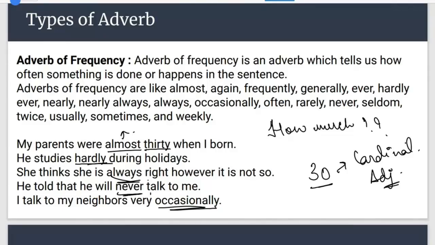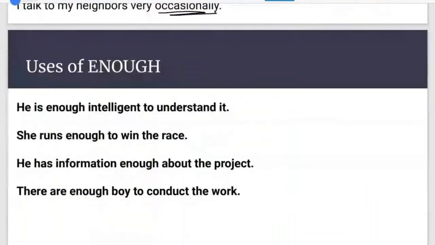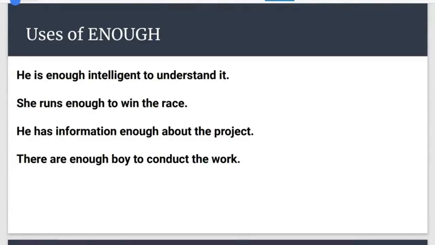Any doubts still here? If not, then we will be understanding certain uses of adverb. Okay, fine. If it is clear, then we will be moving further. Guys, now we need to study uses of certain types of adverb. So here enough is an adverb and we need to understand the uses of enough in a sentence. Now 4 sentences have been mentioned in front of you. Read them carefully and tell me if you find any error in these 4 sentences.